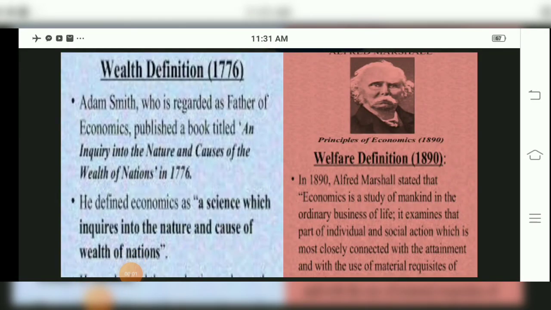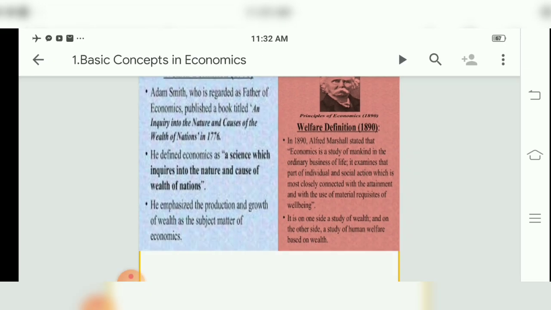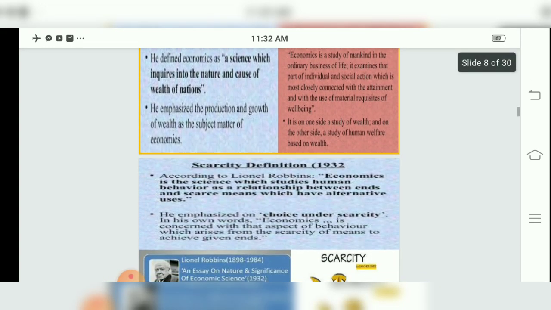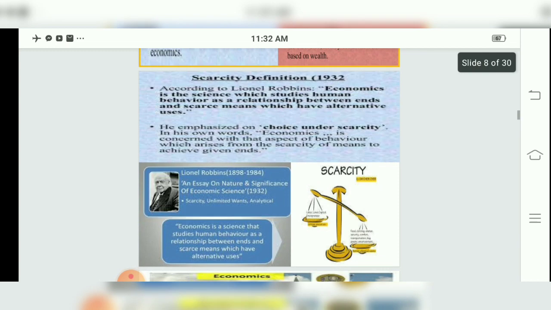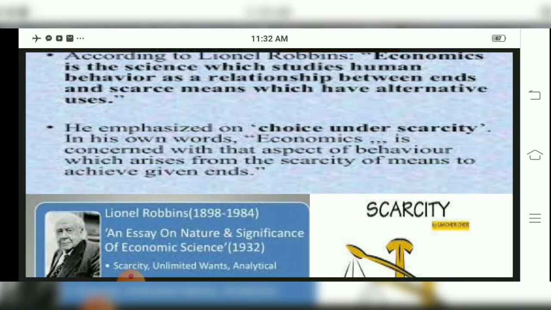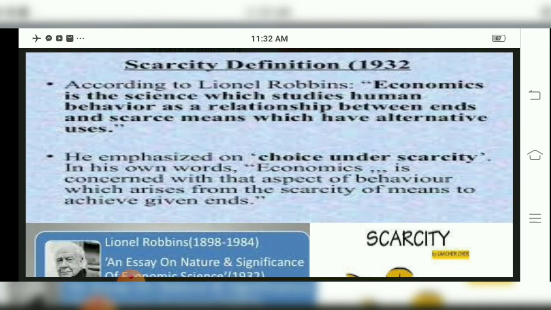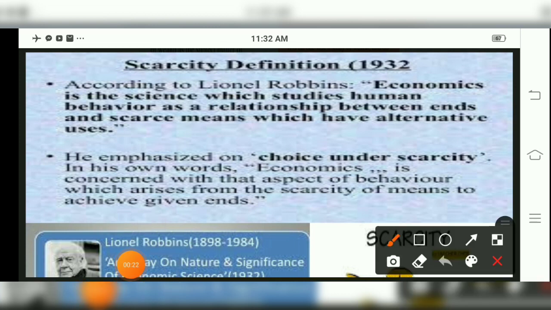Good day, dear students. Last period we studied the wealth definition by Professor Adam Smith and the welfare definition by Dr. Alfred Marshall. Now we come to our next point in this chapter, the scarcity definition by Professor Lionel Robbins. According to Professor Lionel Robbins, children, economics is the science which studies human behavior as a relationship between ends and scarce means which have alternative uses.